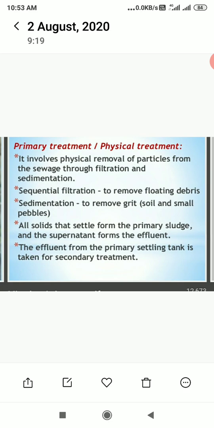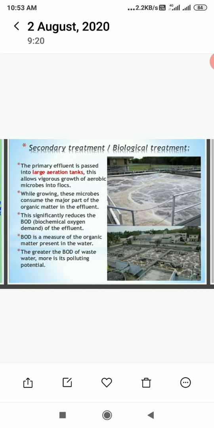The effluent from the primary settling tank is taken for secondary treatment. In secondary or biological treatment, the primary effluent is passed into large aeration tanks. This allows vigorous growth of aerobic microbes into flocs. In this aeration tank, air is passed continuously and mechanical agitation of the effluent takes place. While growing, these microbes consume the major part of the organic matter in the effluent.